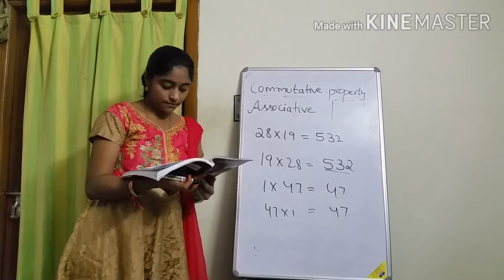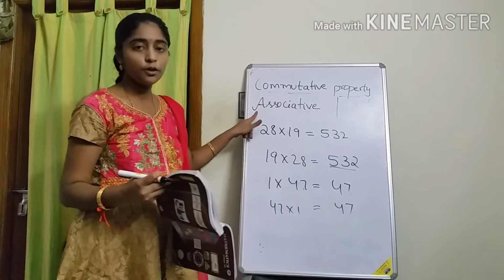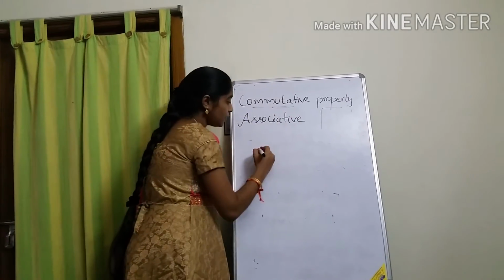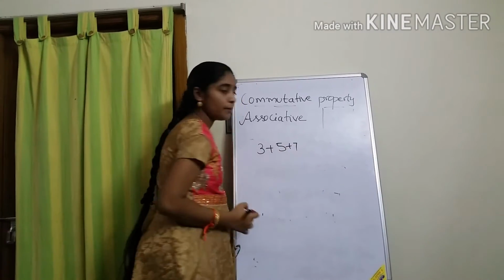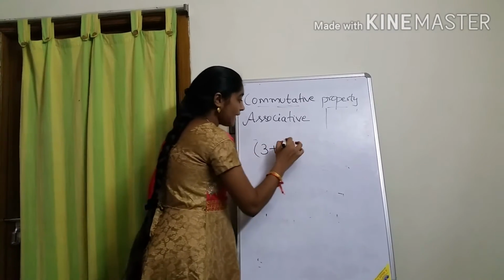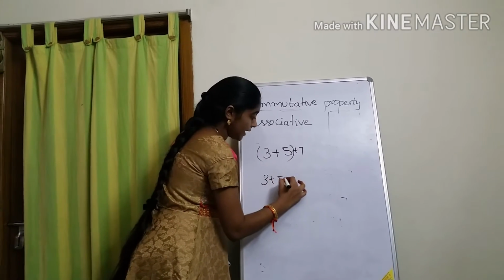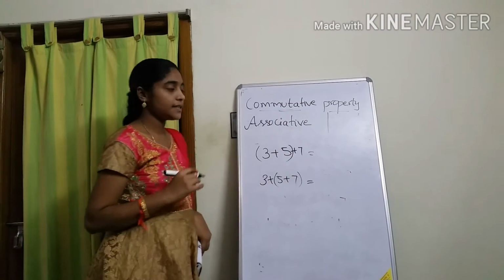Now the next one. We will discuss associative property. The second one, associative property. See, I took three numbers, 3 plus 5 plus 7. Now I kept brackets for these two. Here the same numbers I kept, and now I kept brackets for these two. What is the answer? Let us check.